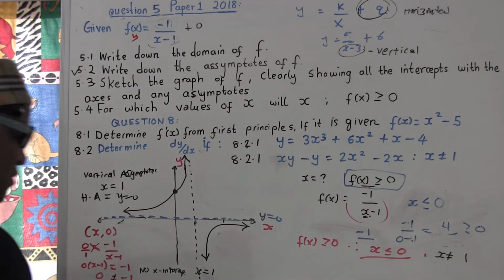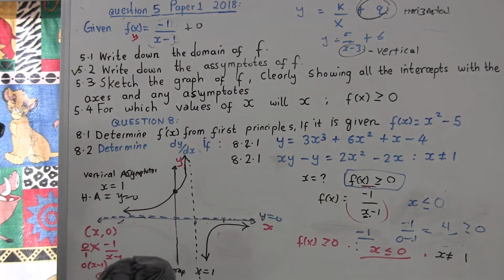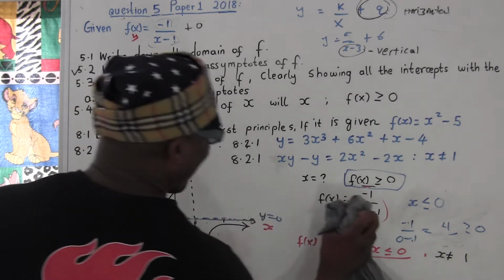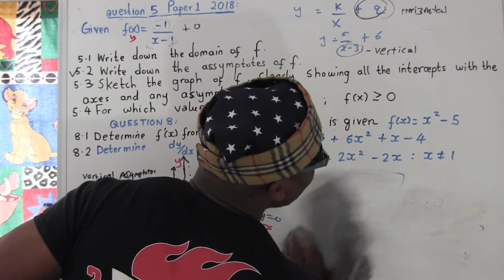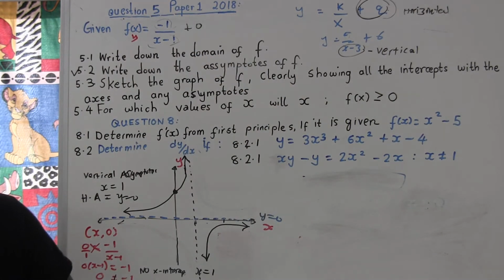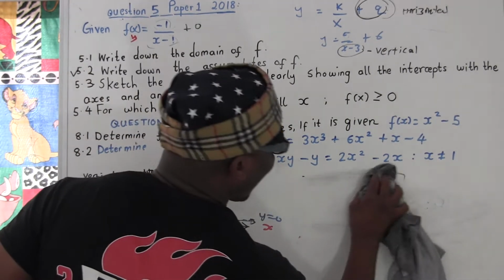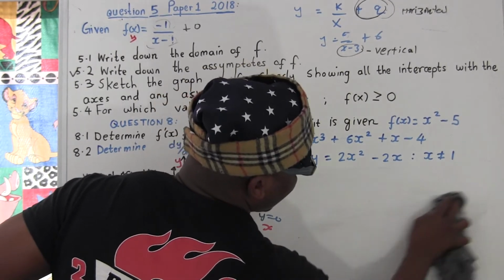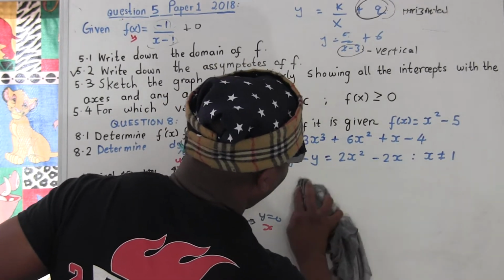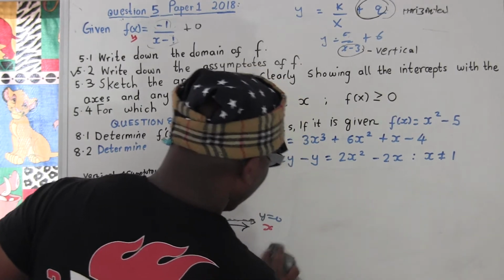Now let me add something which is very important. They always ask you about the line. I'm going to erase this part I don't need. So the question that they ask every day, every time: the positive line of symmetry.